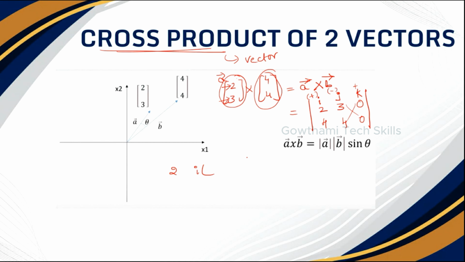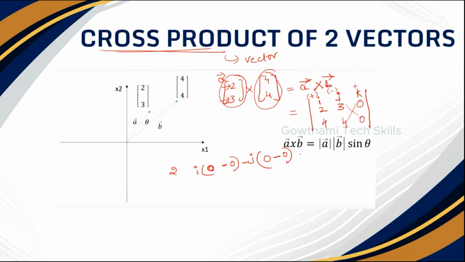So 3 into 0, that is 0. Minus 4 into 0, that is 0. Here, this should be negative, minus j, and this should be ideal. This value and this value should be multiplied. So what is the value? 2 into 0 is 0, minus 4 into 0 is 0.